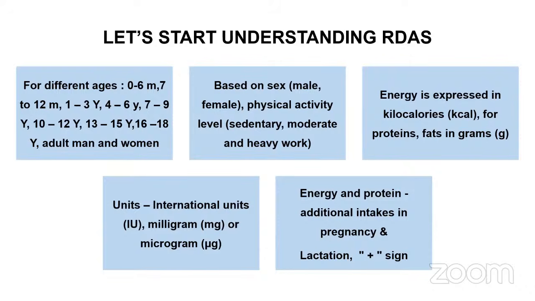So if they ask you what is the energy requirement for a sedentary pregnant woman, you have to know the energy requirement of a sedentary woman plus the addition of calories for pregnancy. If you know that, you can add both and give the correct answer. So you have to know how to use this plus symbol also when it comes to the RDA table. Is it clear, whatever I have told till now? Is this clear?